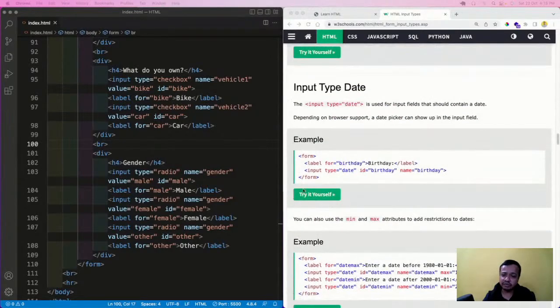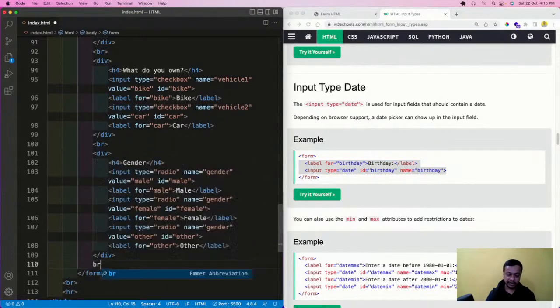Okay, so there is something very important: input type date, which is used by sites when you have to enter your date of birth, even sites like naukri.com or any site in which you register. It will have something like input type date. So what is input type date?